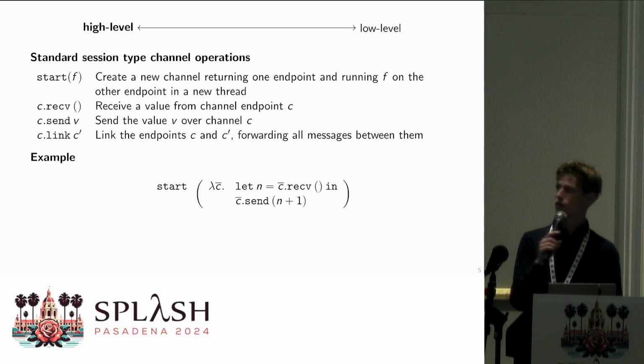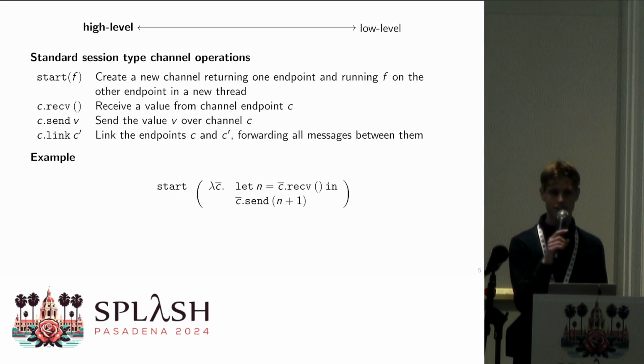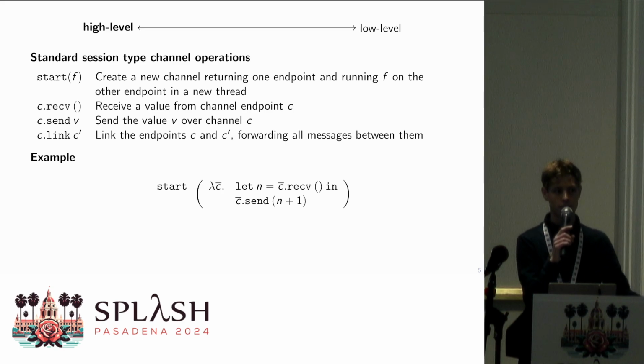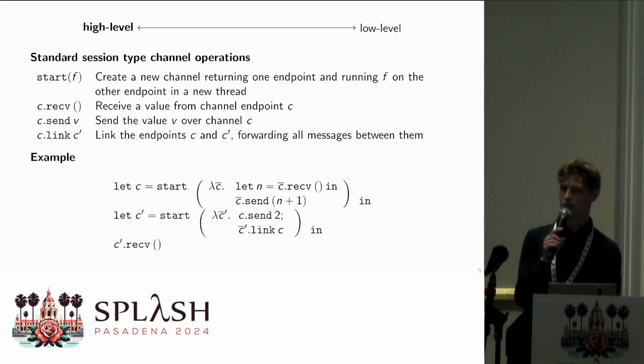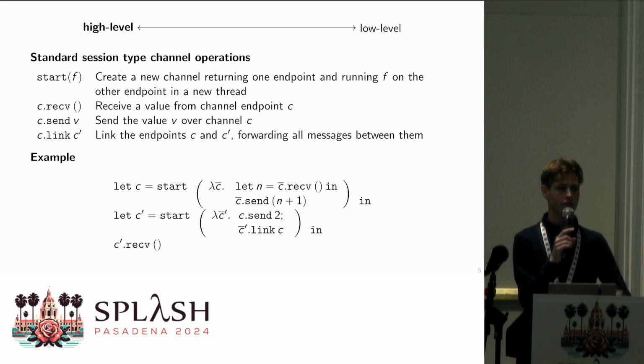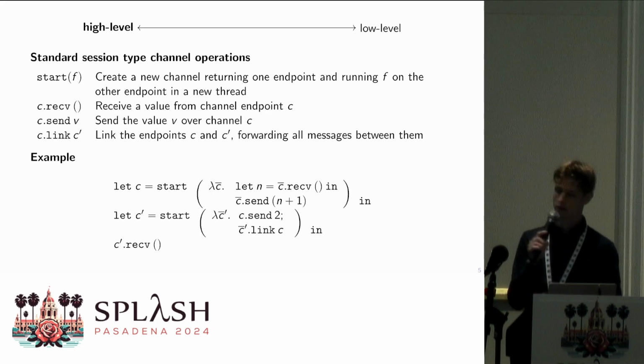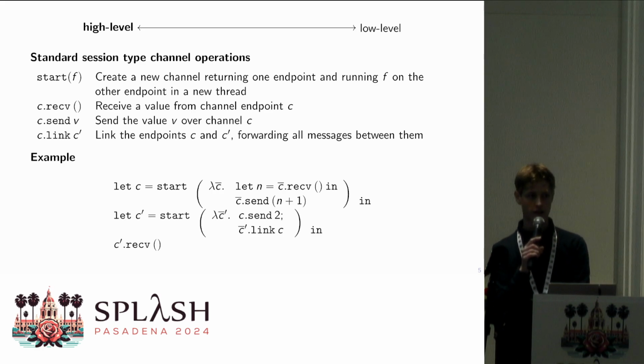As an example, here's a process that takes an integer and just returns its successor. Instead of using it directly, we can start another process that sends a specific integer, in this case 2, to it, and then immediately forwards the output to its own channel. Then we can receive that forwarded value on the main thread again.